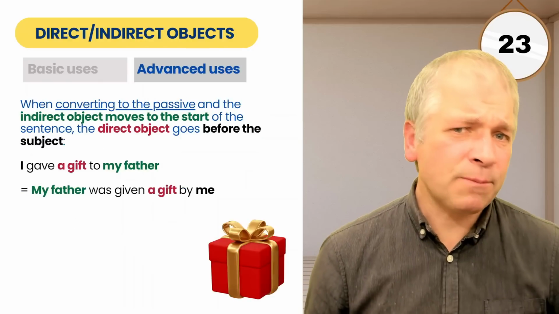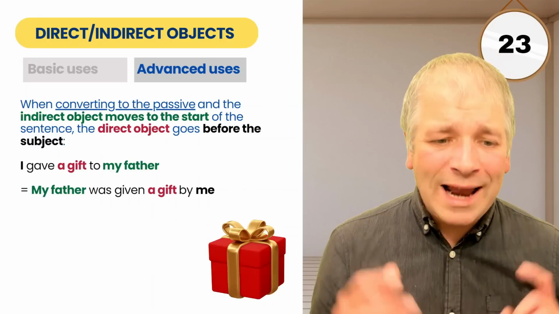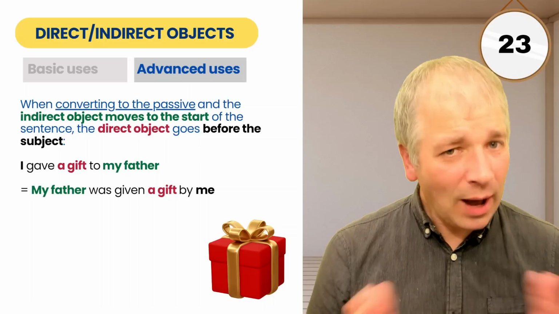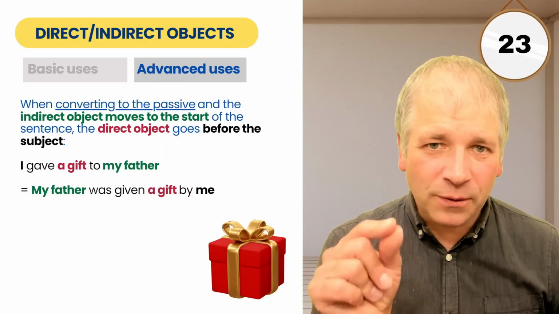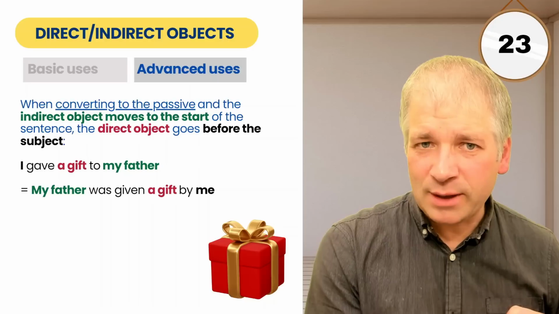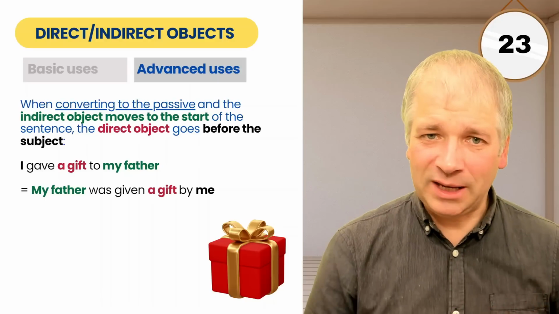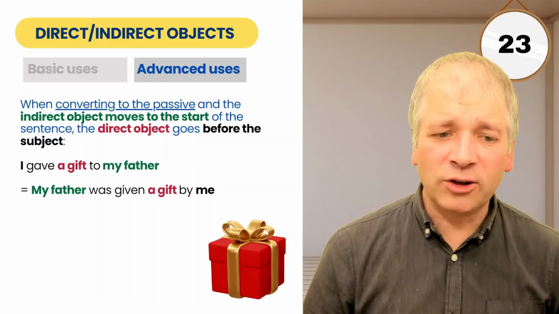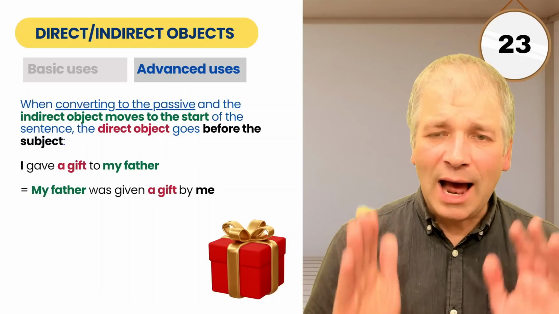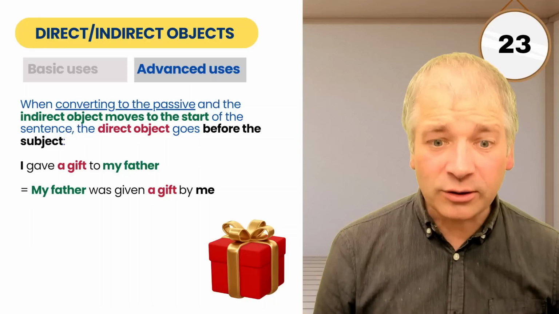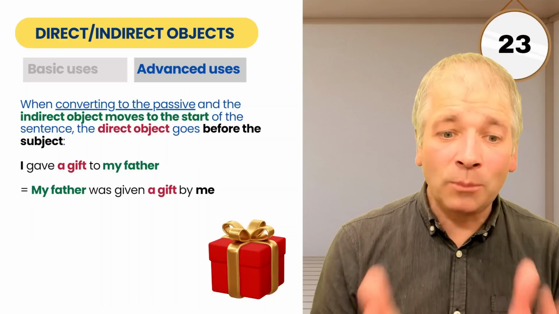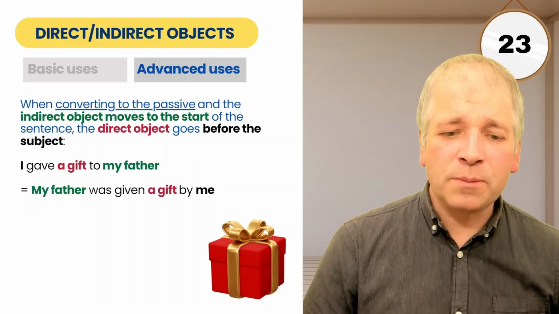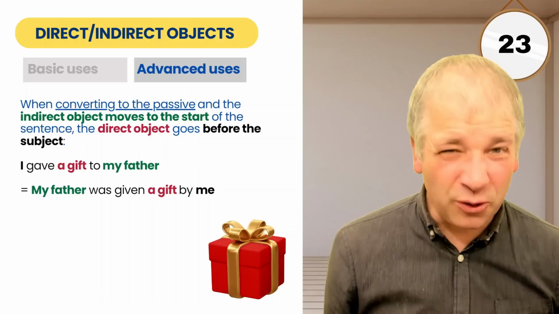Let's be a bit more advanced now, though. When converting to the passive form, you have two choices. You can either put the indirect object at the beginning of the sentence or the direct object at the beginning of the sentence. But there's a small difference in how you do it. First of all, we're going to look at putting the indirect object at the start of the sentence. So when converting to the passive and the indirect object moves to the start of the sentence, the direct object goes before the subject, which has now moved to the end of the sentence.